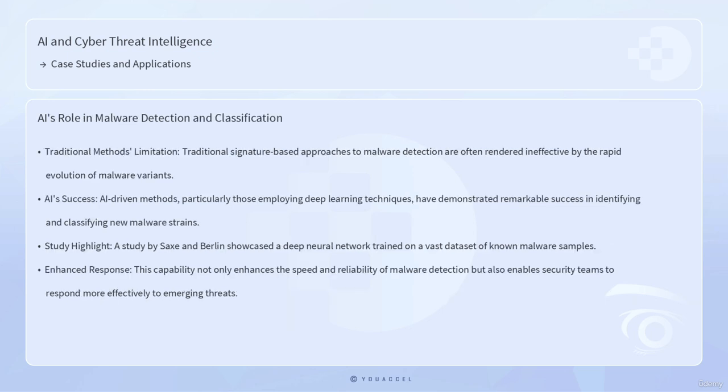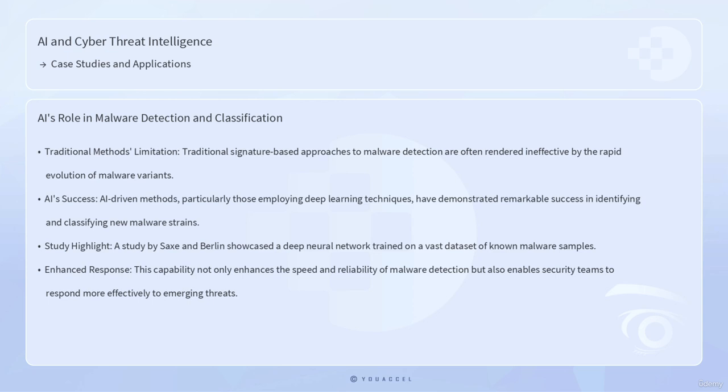AI's role in malware detection and classification further illustrates its transformative impact on CTI. Traditional signature-based approaches to malware detection are often rendered ineffective by the rapid evolution of malware variants. In contrast, AI-driven methods, particularly those employing deep learning techniques, have demonstrated remarkable success in identifying and classifying new malware strains.